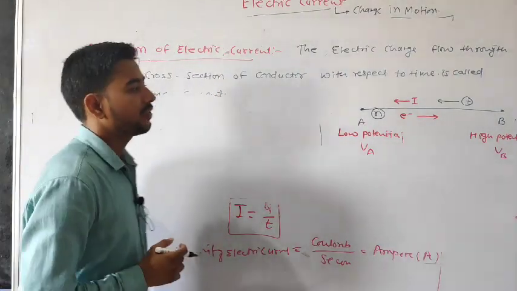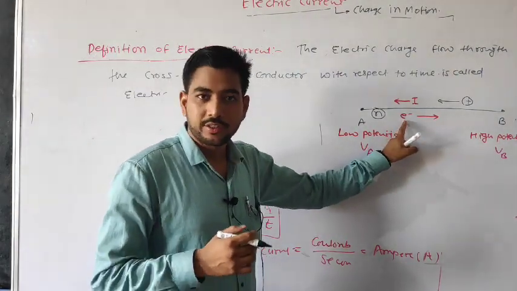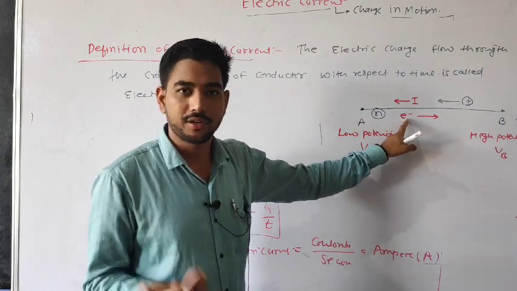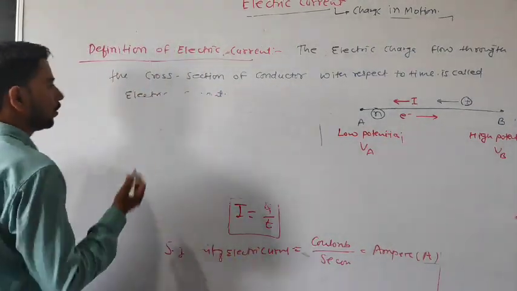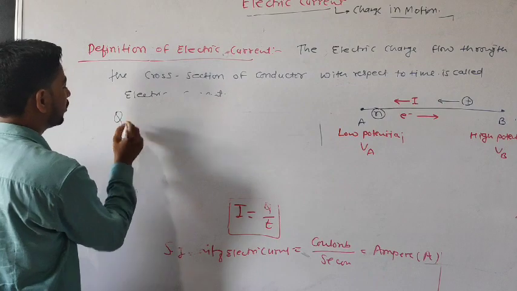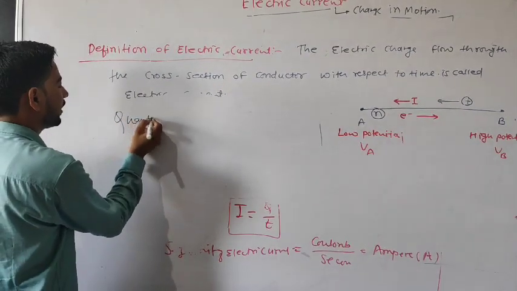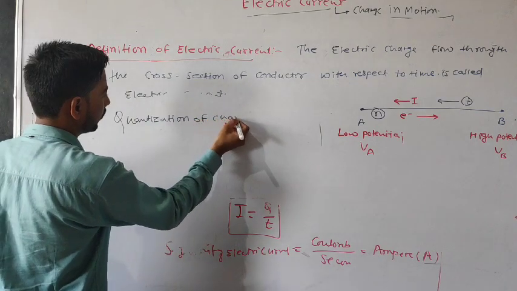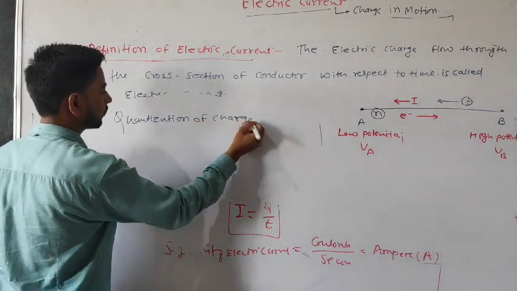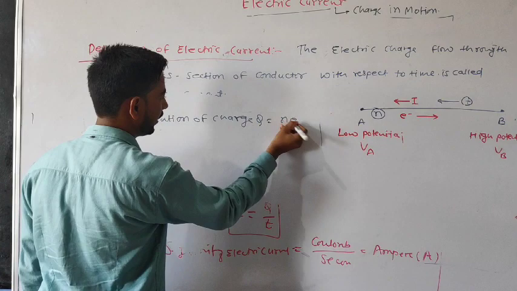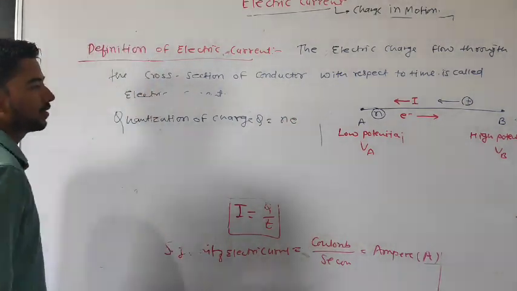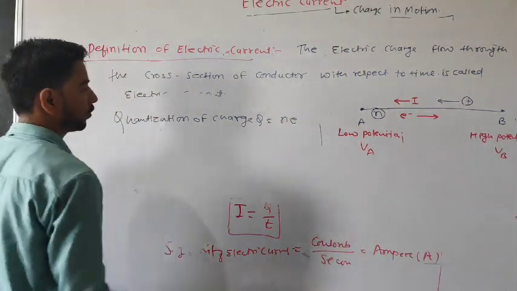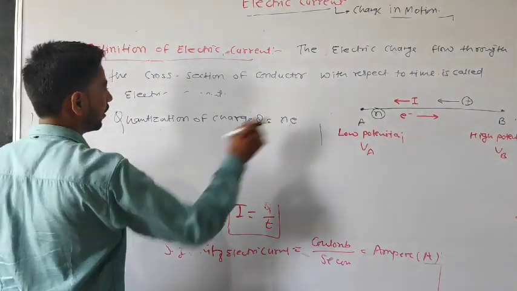Firstly, if one electron's charge is e, then what is the total charge? First you have to count the total charge. To count total charge, you have to use quantization of charge: Q is equal to ne. This is the total charge, and this is the formula for quantization of charge.